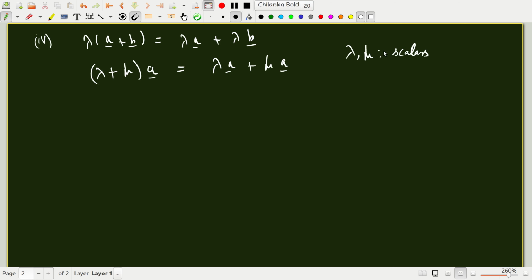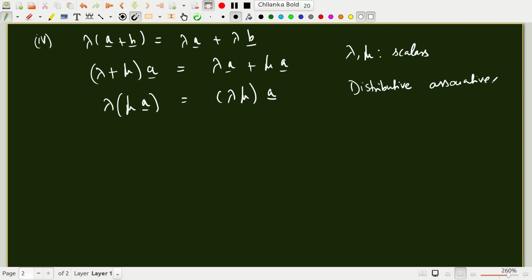Even if I don't say it's a scalar, if there is no underscore, that means it's a scalar. And finally, lambda times (mu A) is (lambda mu) times A. This is called associative. So these are the properties that vectors, if they obey, are said to form a vector space.